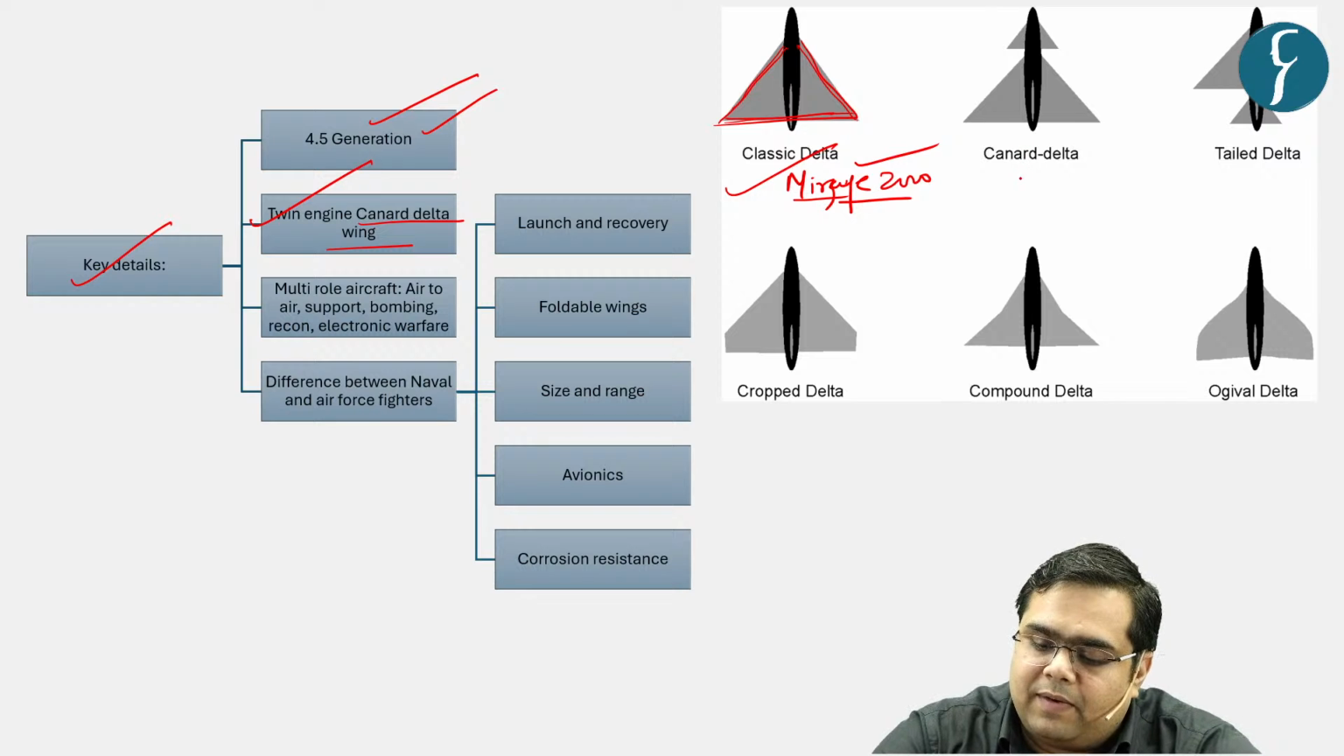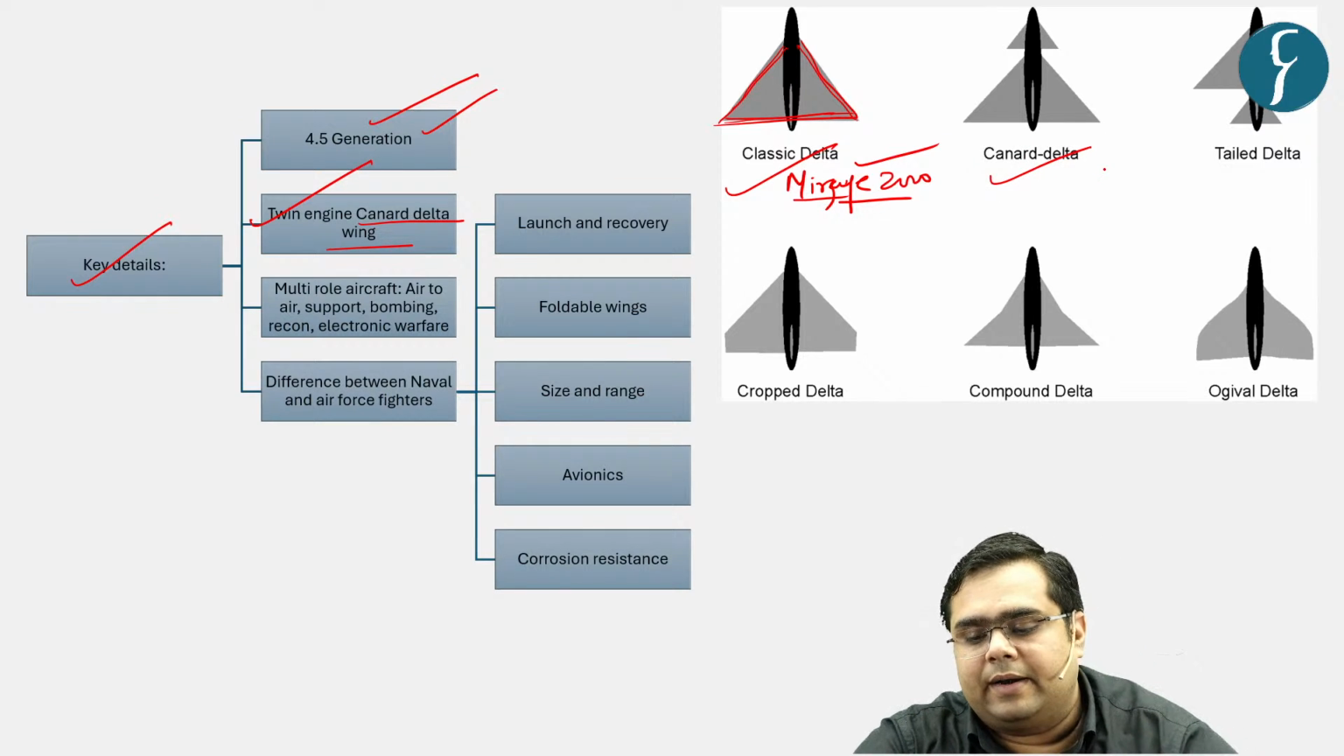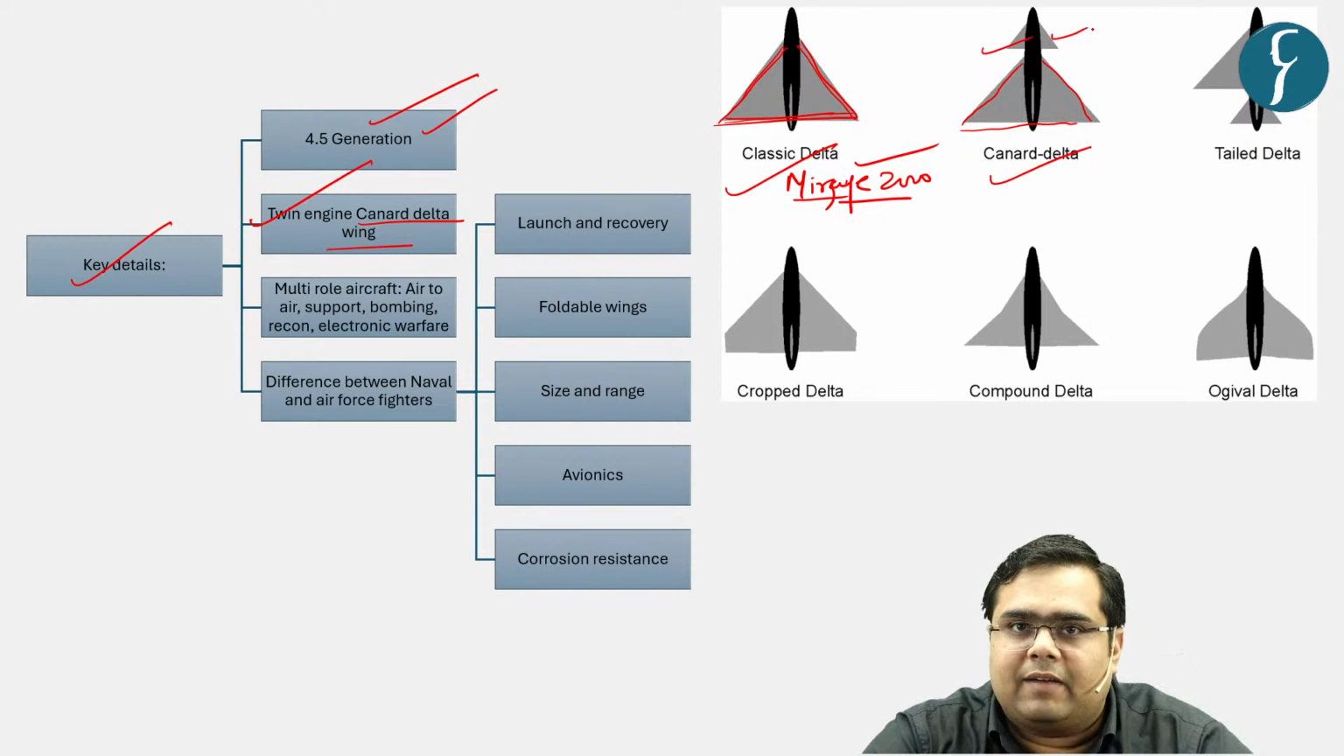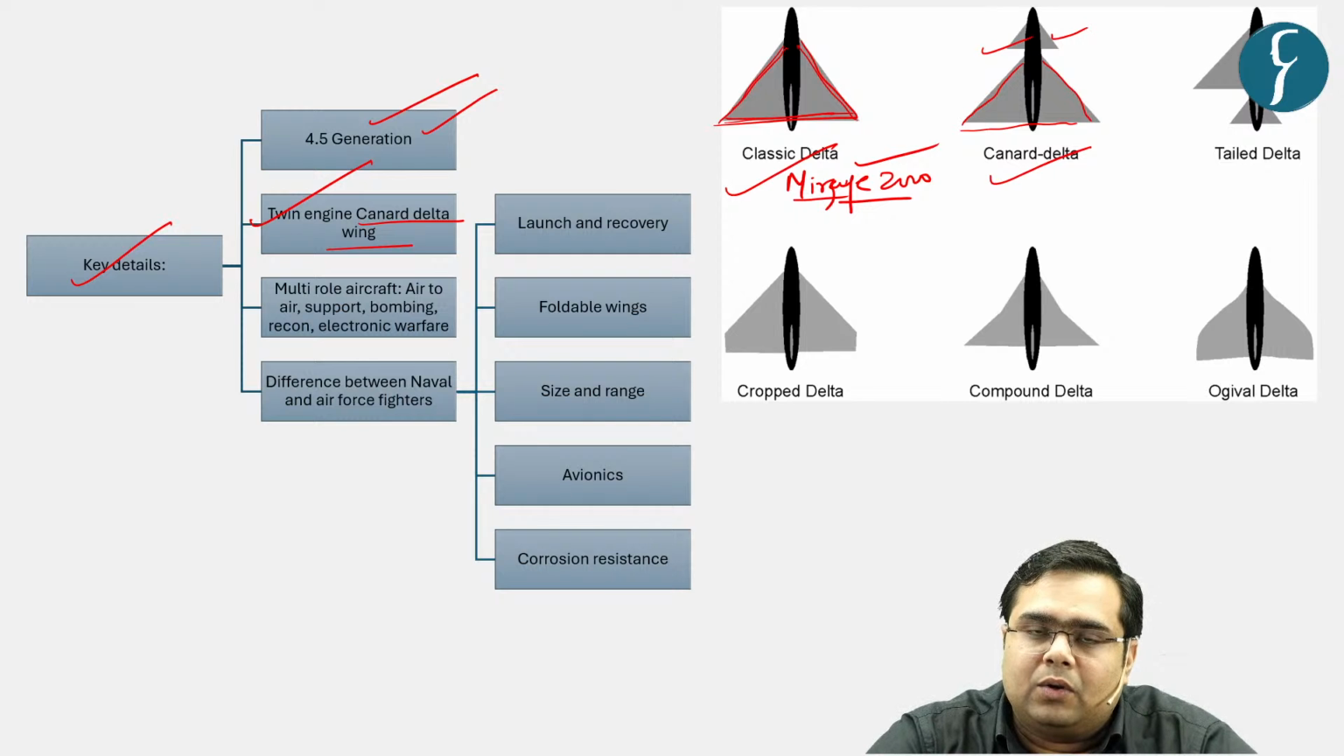Now this Rafale is an example of canard delta wing. Canard delta wing means there is one fixed delta wing, and then again we have a moving delta wing. What does this particular thing do? This moving delta canard makes the maneuverability and stealth of the fighter jet much more enhanced.